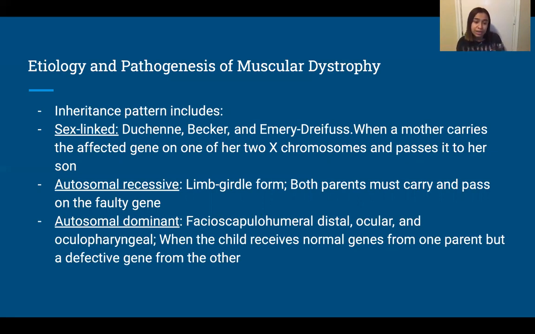Autosomal recessive includes limb-girdle form, and this is when both parents must carry and pass on the faulty gene. This is a 25% chance of the child getting this type. And lastly, autosomal dominant includes FSHD and ocular, and this is when the child receives a normal gene from one parent but a defective gene from the other. This is also a 50% chance of getting this type of MD.